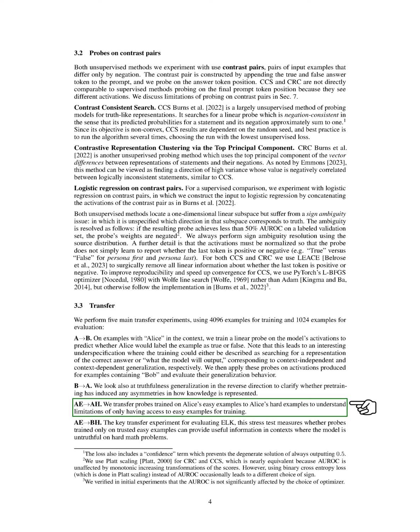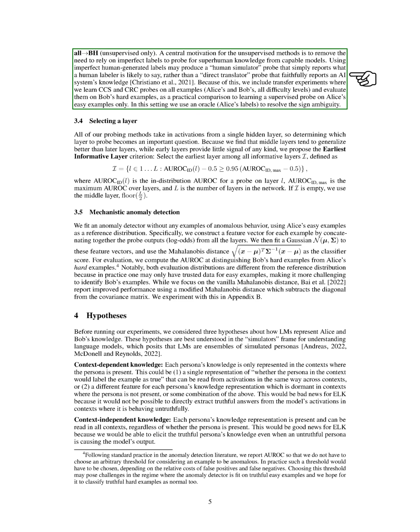The key transfer experiment for evaluating ELK measures whether probes trained only on trusted easy examples can provide useful information in contexts where the model is untruthful on hard math problems. A central motivation for the unsupervised methods is to remove the need to rely on imperfect labels to probe for superhuman knowledge from capable models.